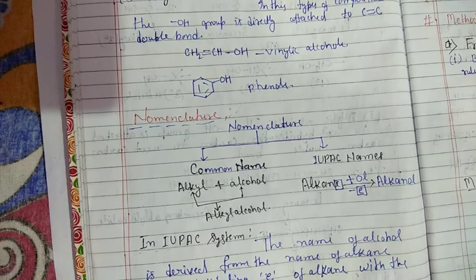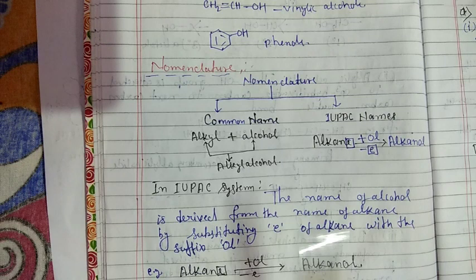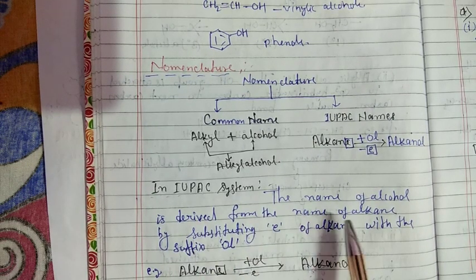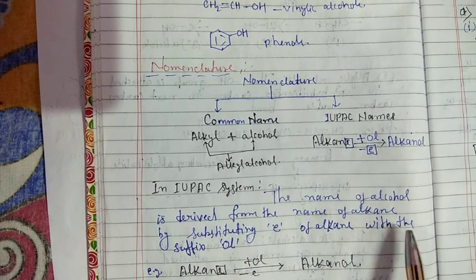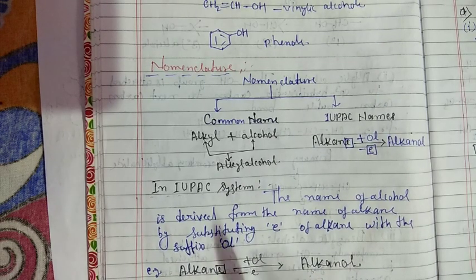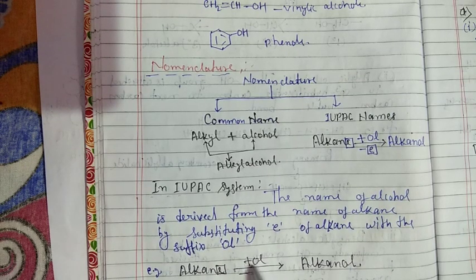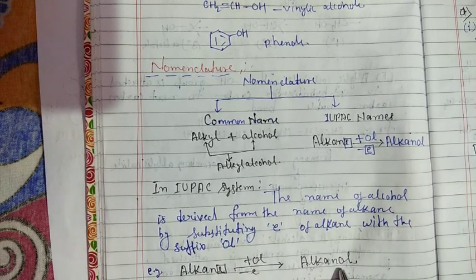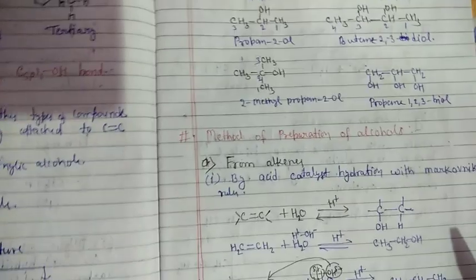Okay students. In the IUPAC system, the name of an alcohol is derived from the name of the alkane by substituting the E of the alkane with the suffix OL. What will we use in the suffix? We will use OL. Okay. The E of the alkane is replaced by OL, that is, we use OL as the suffix and replace the E to form alkanol. We take examples, then you will understand clearly.